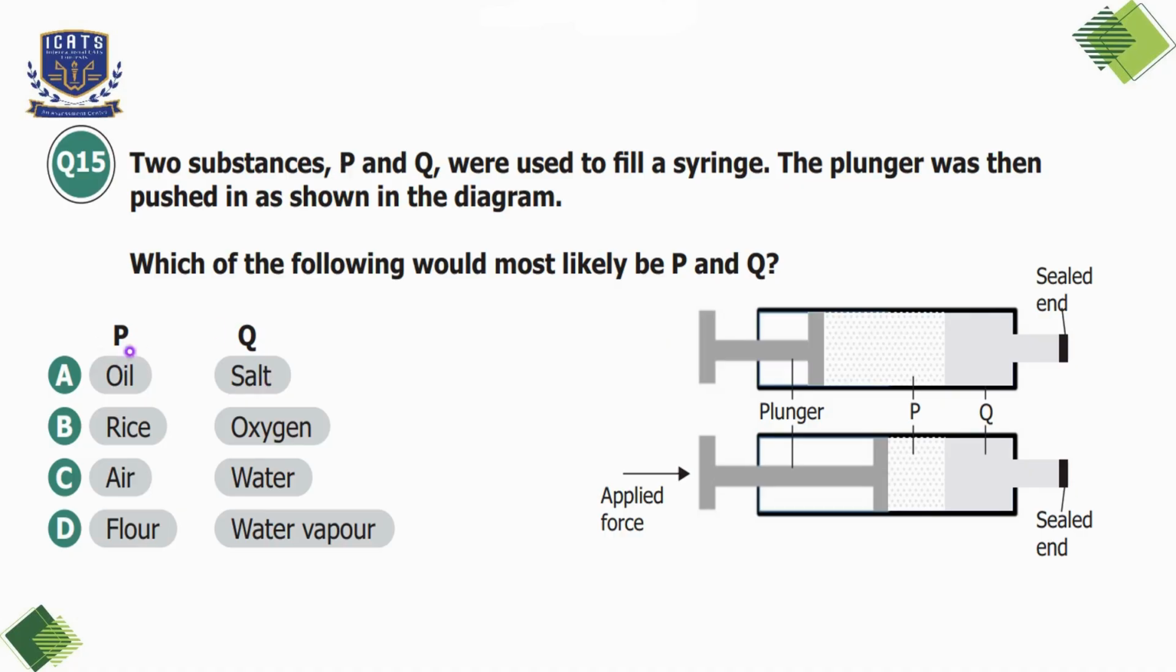So option A is P is oil and Q is salt, which is incorrect because oil does not compress and salt stays the same. Option B is P is rice and Q is oxygen, which is not right because rice does not compress and oxygen can be compressed. So option C is P is air and Q is water, which is our correct option because air can be compressed and water is a liquid, so it remains unchanged. So we'll choose option C here as our correct option.